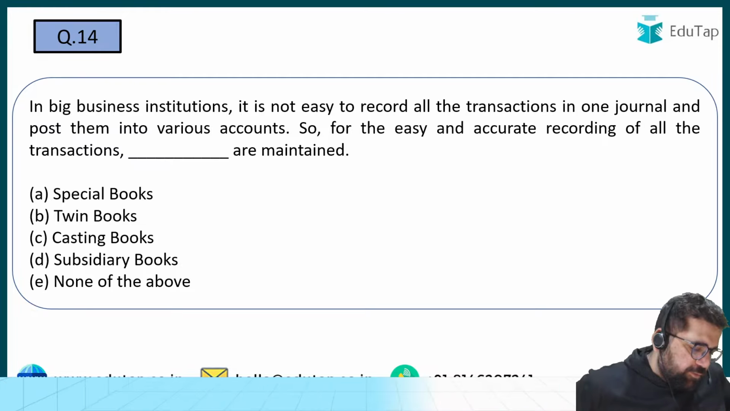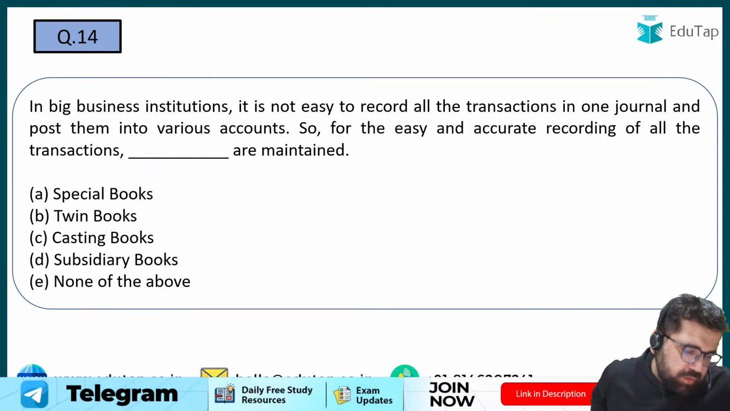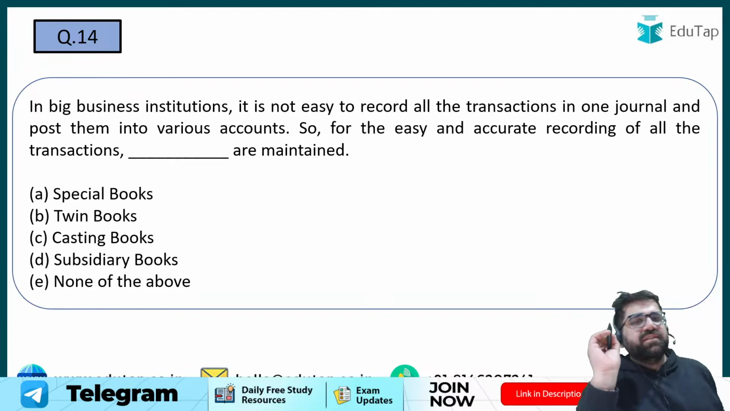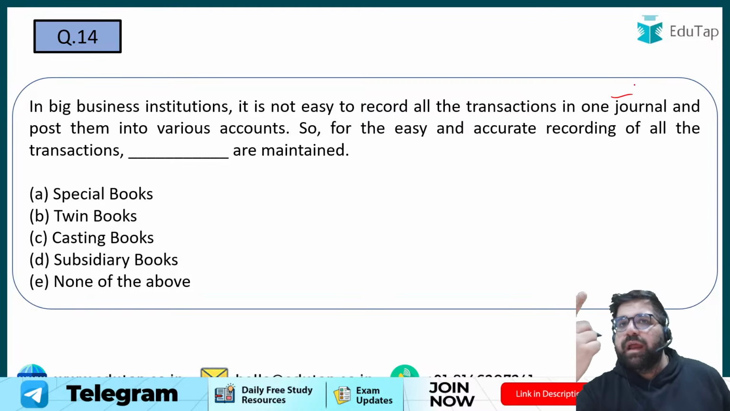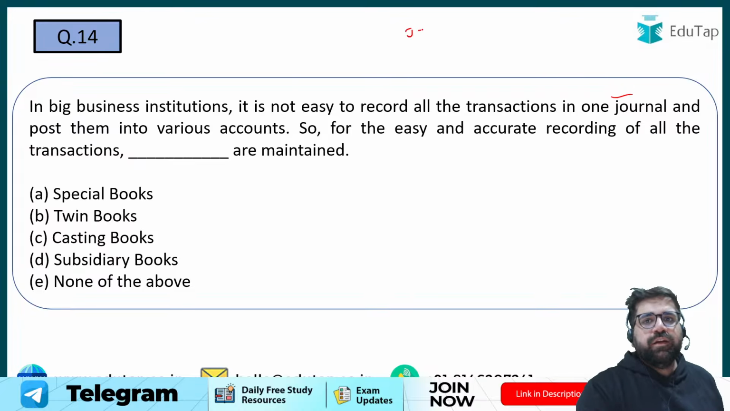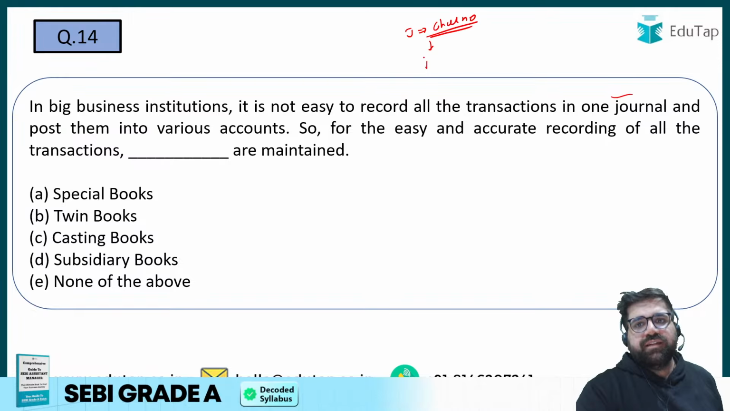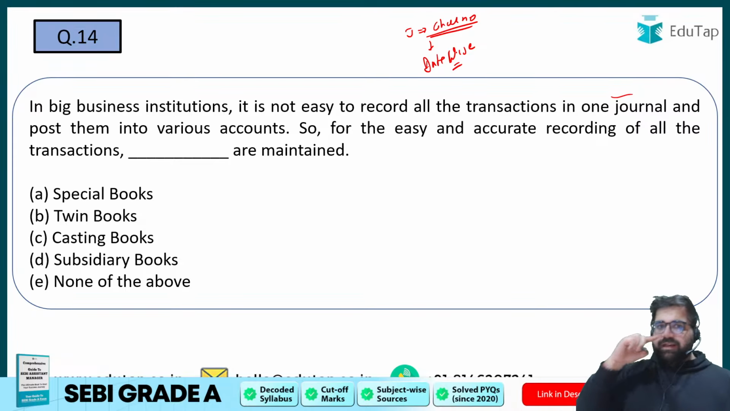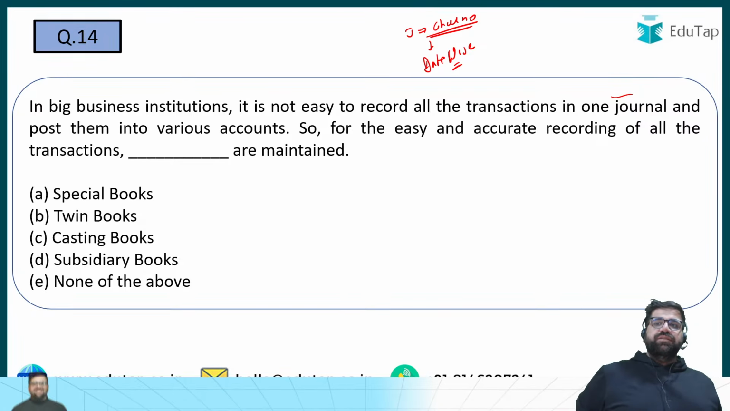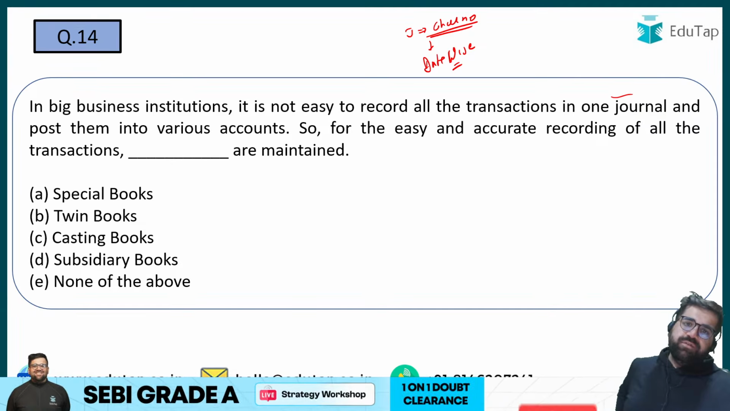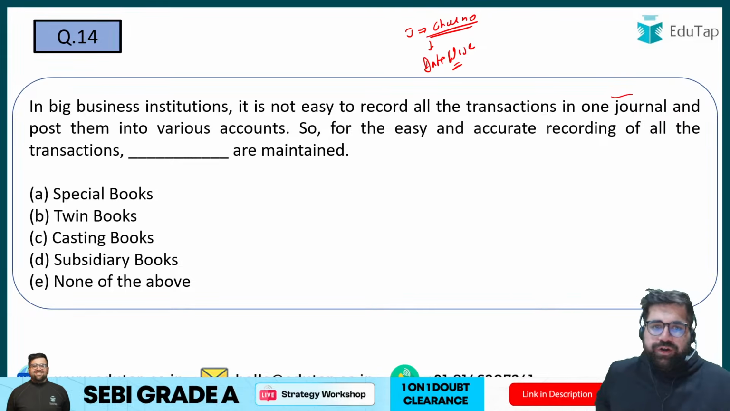Question number 14 now. Question number 14 says, in a big business institution, it is not easy to record all the transactions in one journal. And I hope you remember, in journal you do the chronological entries, right? Chronological entries means what? Recording the transaction date wise. In big business, it is not easy to record all the transactions in one journal and post them into various accounts. So for easy and accurate recording, we do transactions under subsidiary books.